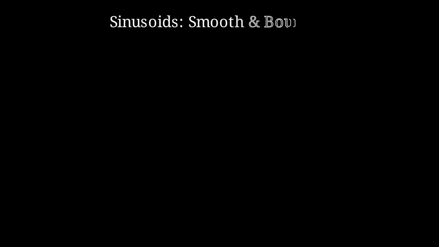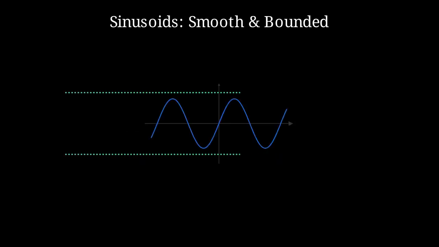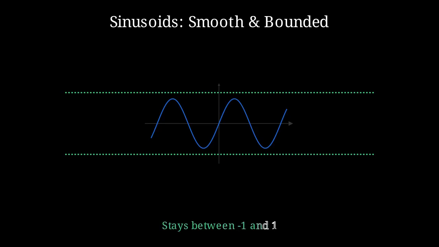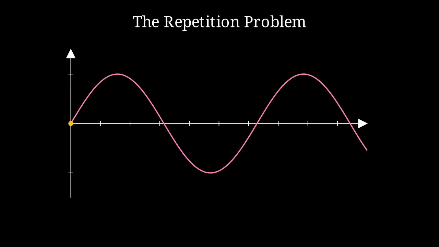This leads us to sinusoids. By using sine waves, we ensure the positional data stays perfectly bounded between -1 and 1, providing a predictable range that doesn't overwhelm the semantic logic of the word itself. However, a single wave eventually repeats. This periodicity creates ambiguity, because different positions could end up with the same value.